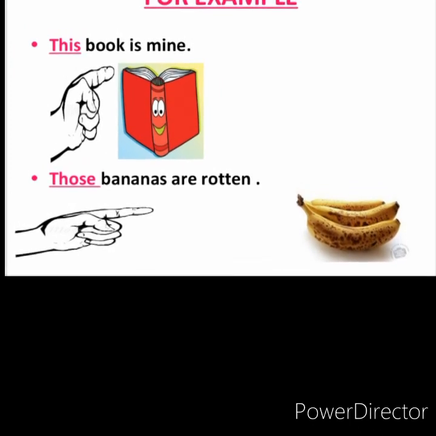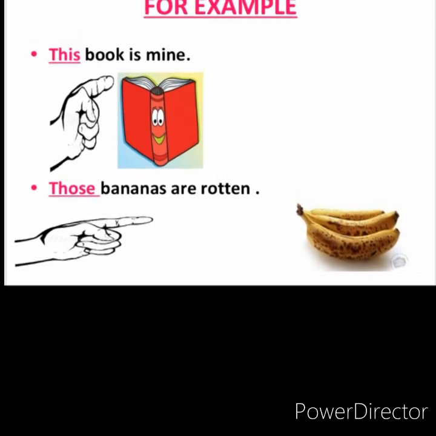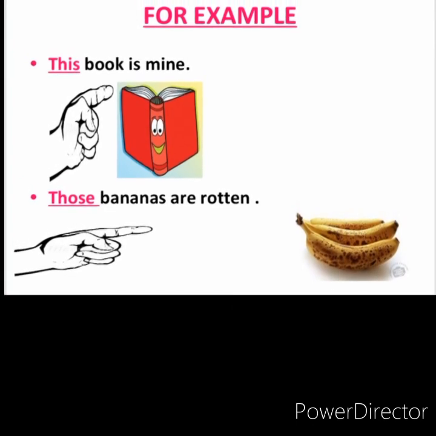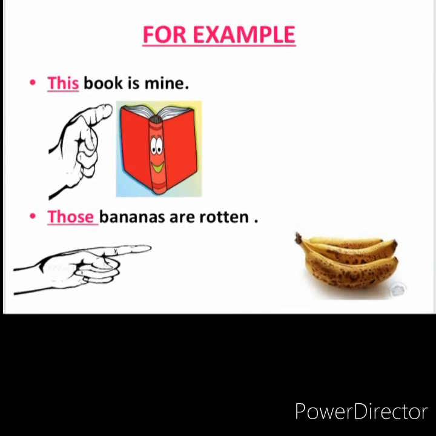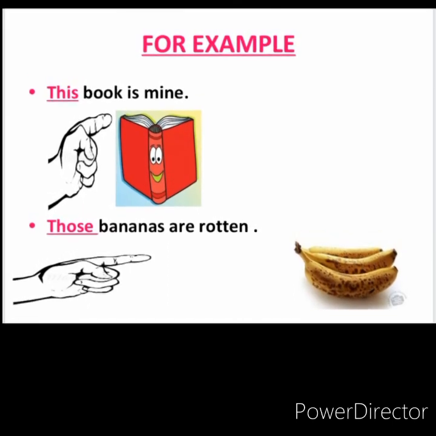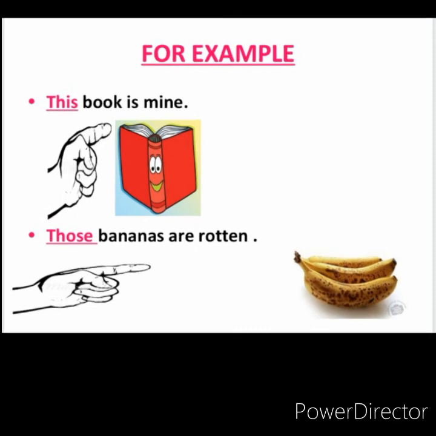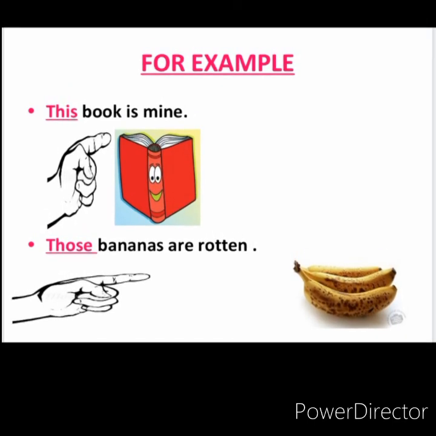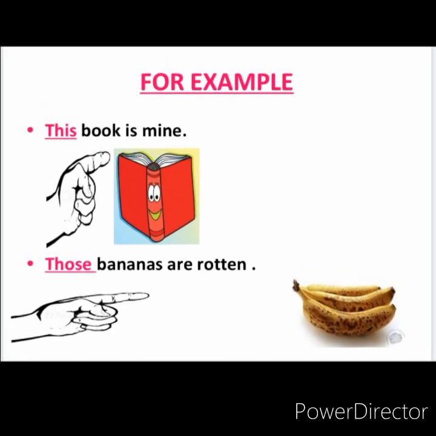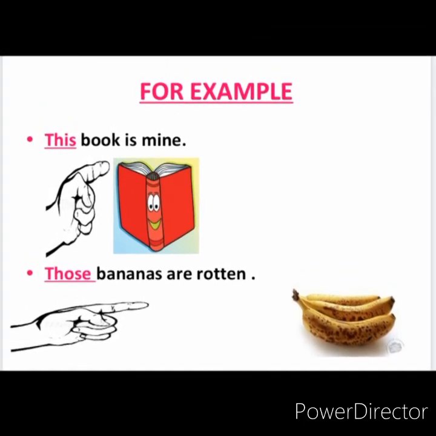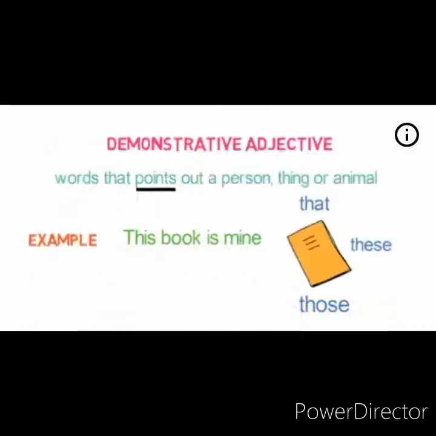So over here we are pointing towards the book. So this is a demonstrative adjective. Next, those bananas are rotten. Now we are pointing towards the rotten bananas. So those is a demonstrative adjective.